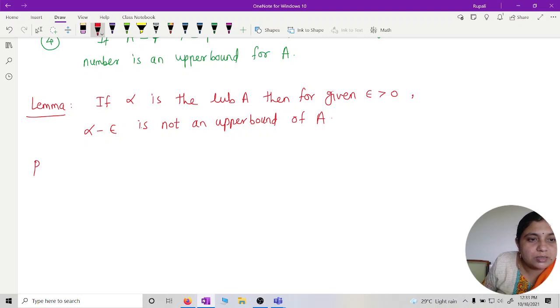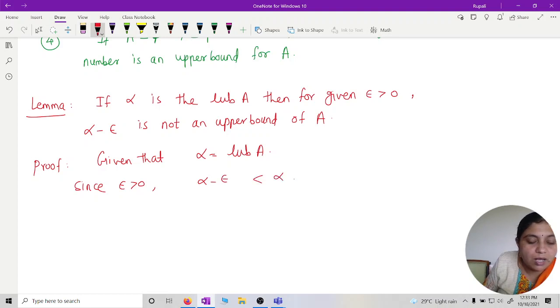How can we prove this? Just 2-3 lines. Given that alpha is equal to the least upper bound of A. Now since epsilon is greater than 0, alpha minus epsilon is strictly less than alpha. Right? Yes, ma'am.